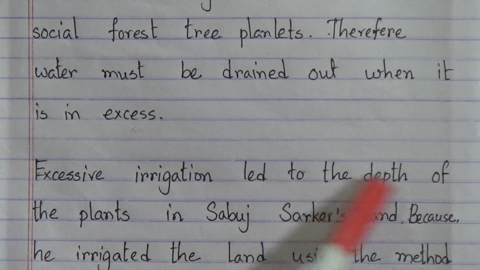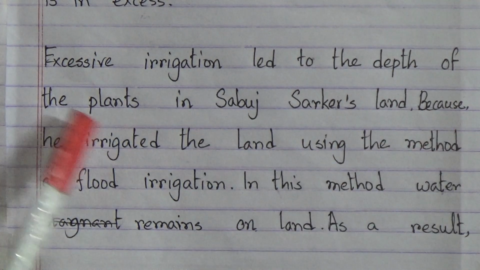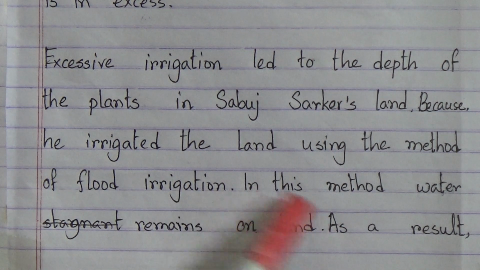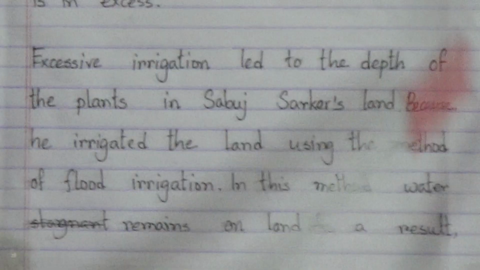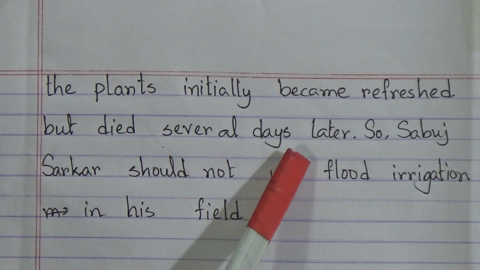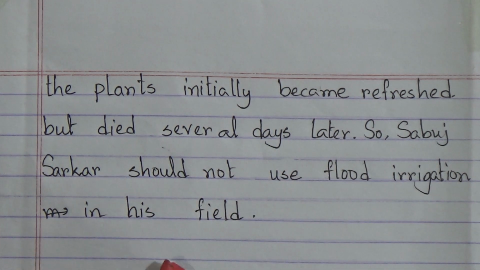Excessive irrigation led to the death of the plants in Shobut Sarkar's land because he irrigated the land using the method of flood irrigation. In this method, water remains on land. As a result, the plants initially became refreshed but died several days later. So, Shobut Sarkar should not use flood irrigation in his field.